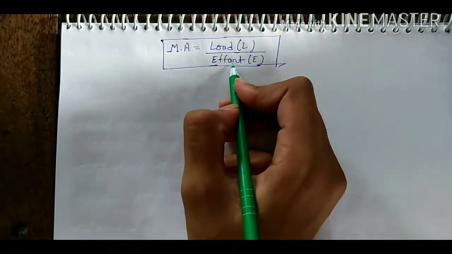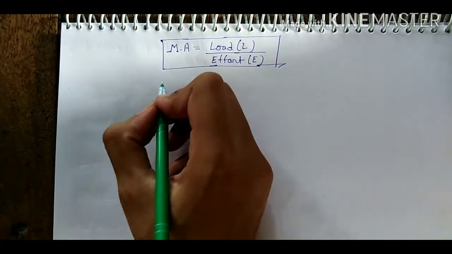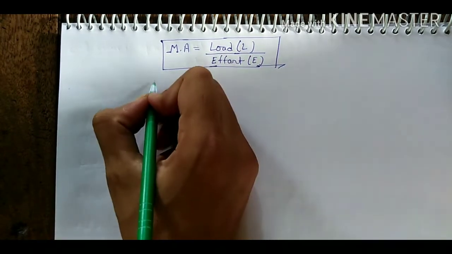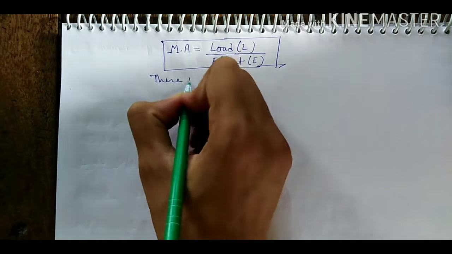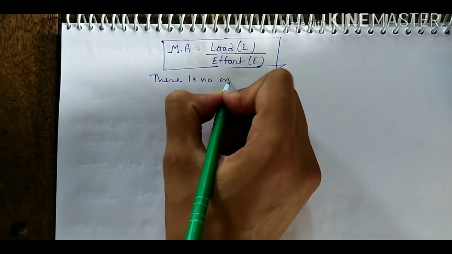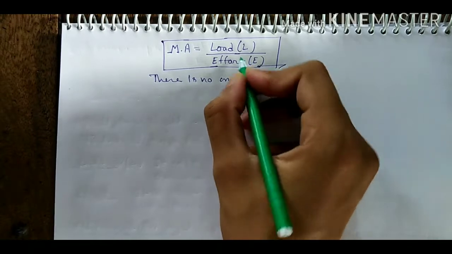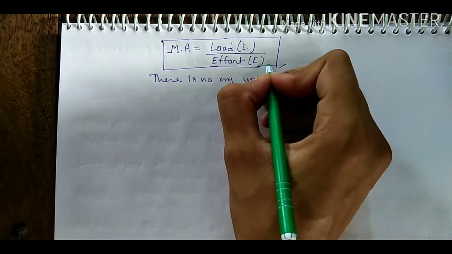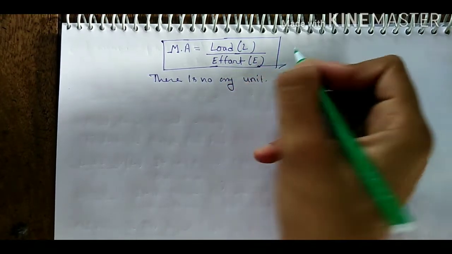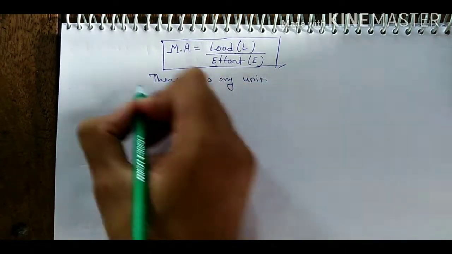It is unitless, it has no unit. Why? Because the unit of load is Newton, the unit of effort is also Newton. Newton will cancel out, so it is a unitless quantity.